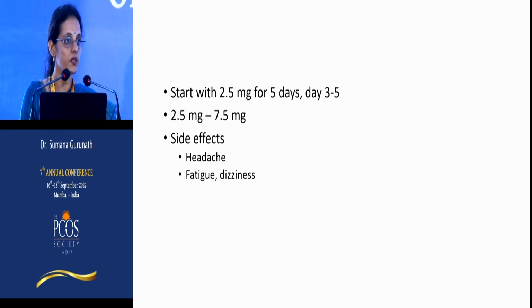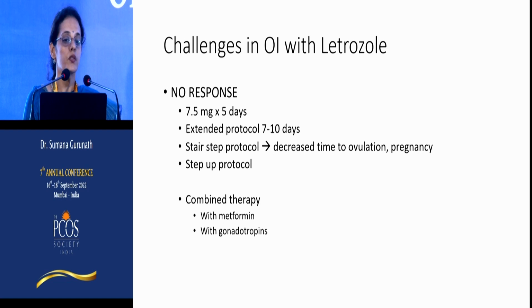So here the dose is started with 2.5 milligrams. You can increase to 5 and go up to 7.5. Side effect profile is better compared to clomiphene. So what are the challenges? So even with letrozole, though the ovulation rates are better, there is still a possibility of no response. So what do we do in these cases?